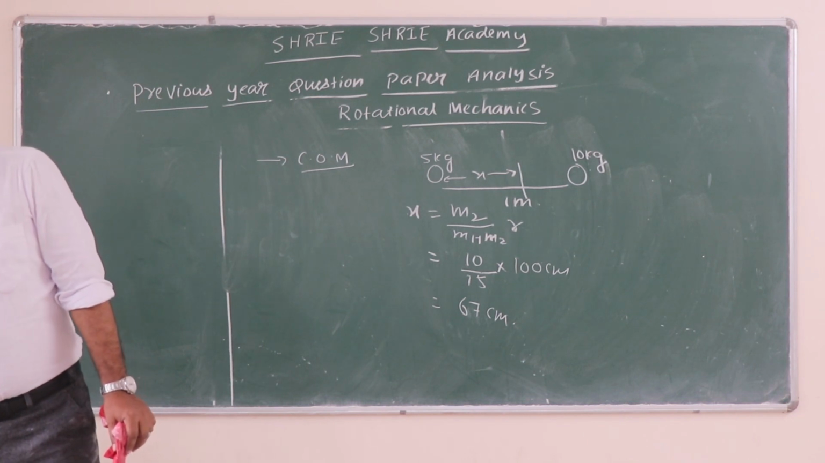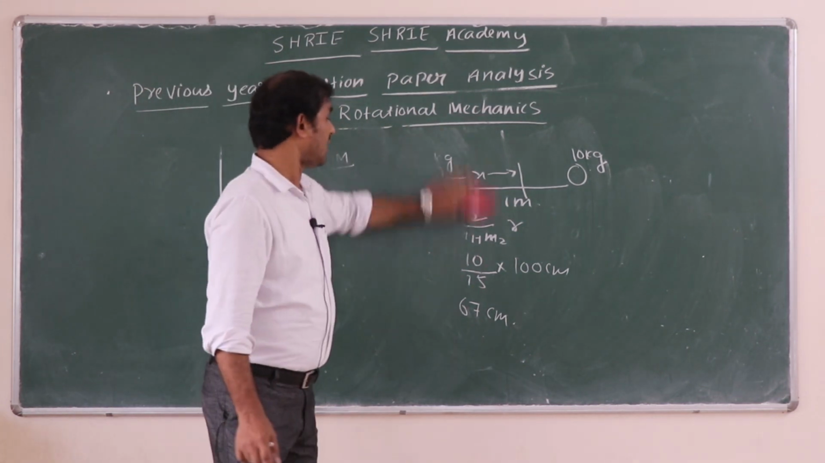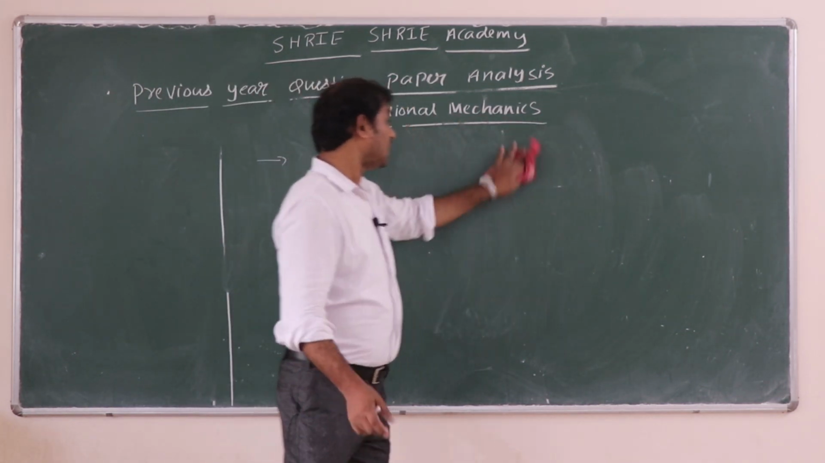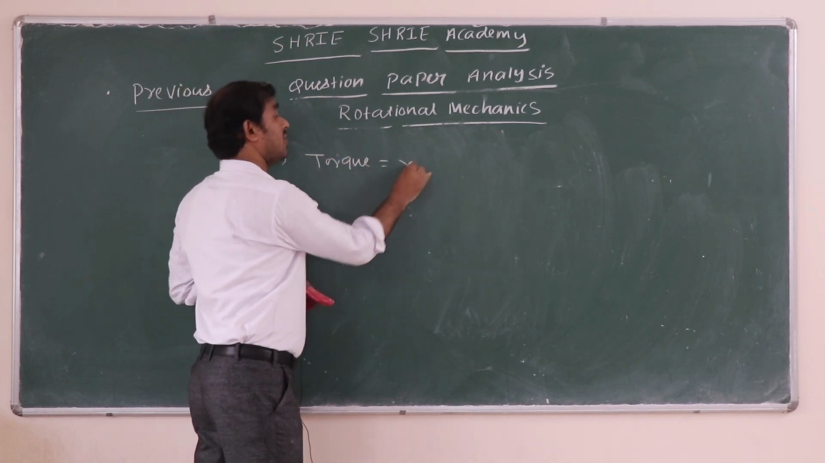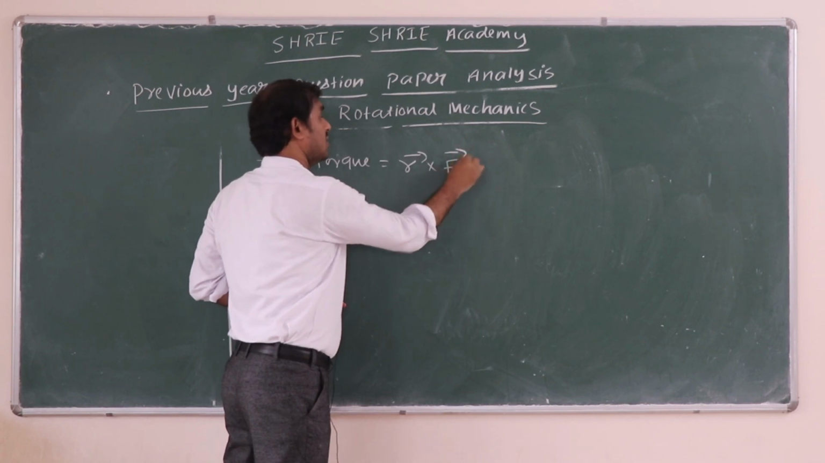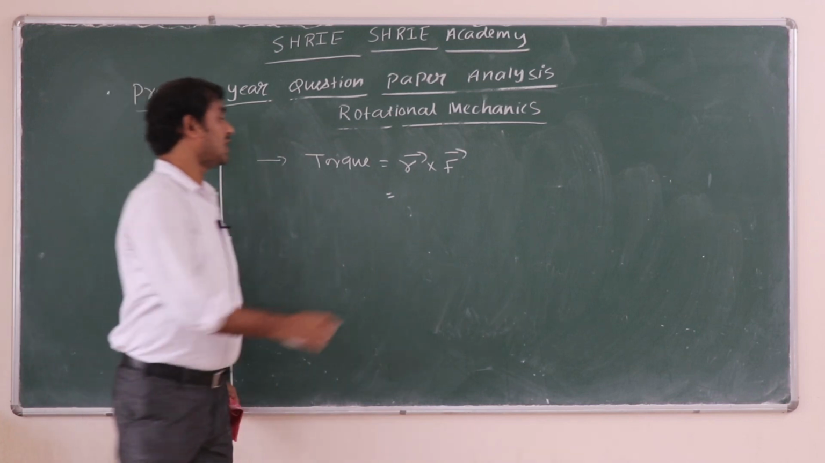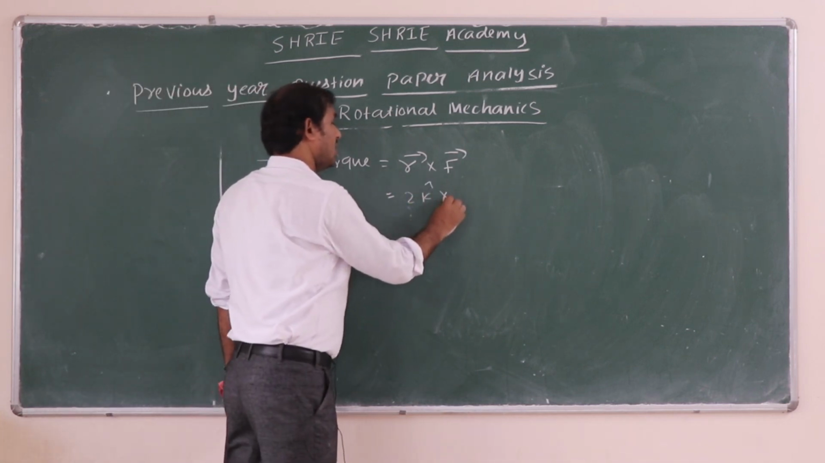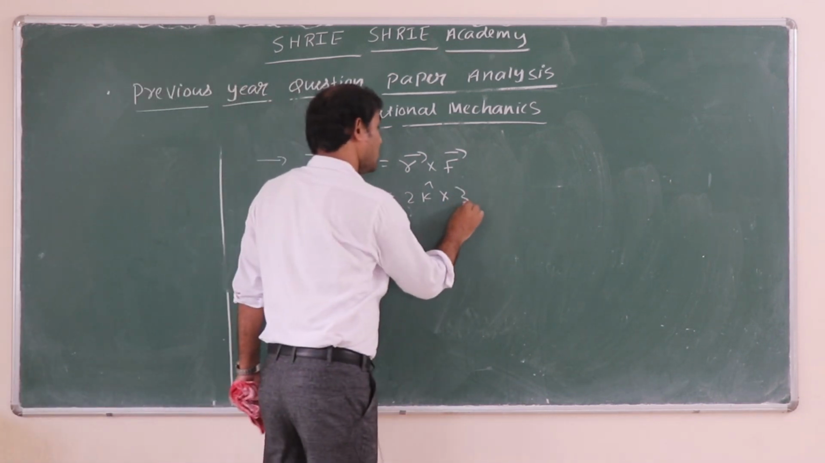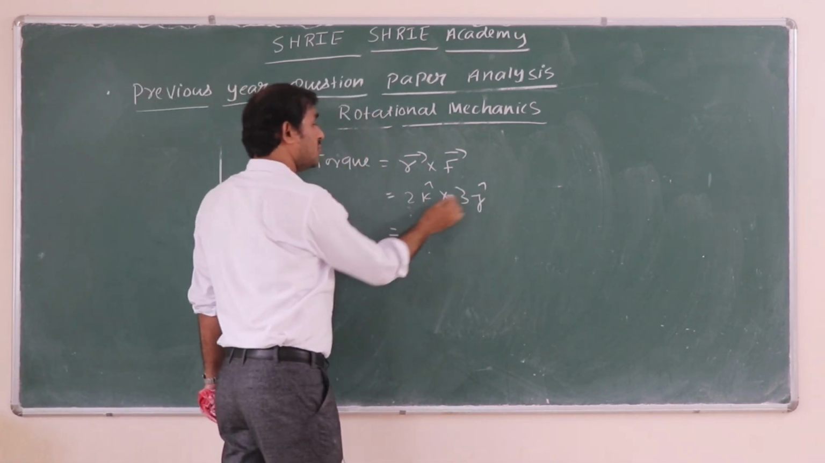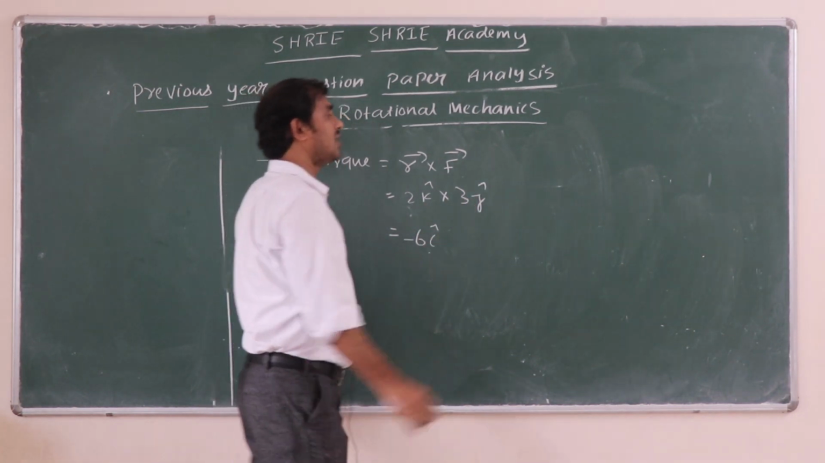Let us see the second question of 2020, which was about torque, and that was also a basic question. We know that the torque formula in vector form is r cross F. They have given the position vector as 2 k cap, and the force vector is given as 3 j cap. So you multiply: 2 times 3 is 6, and k cross j comes out to minus i cap, and there is a rule for that.